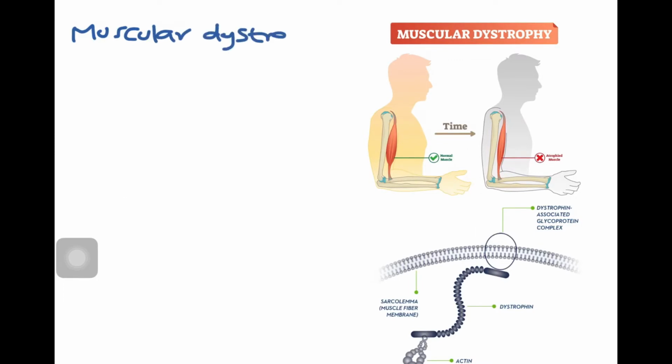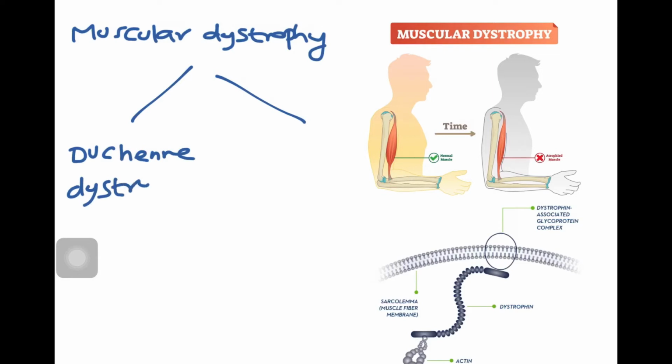Actually, the main protein is called dystrophin. Dystrophin is a protein that connects the cytoskeleton to the extracellular matrix through the cell membrane. And there are mainly two types of muscular dystrophy. First is Duchenne muscular dystrophy, and second is Becker muscular dystrophy.